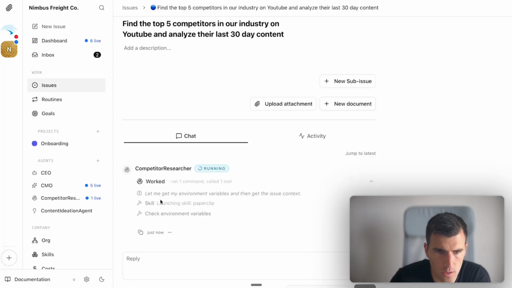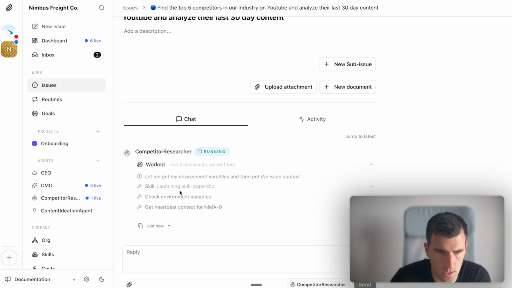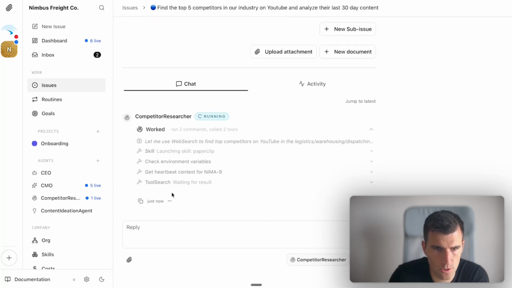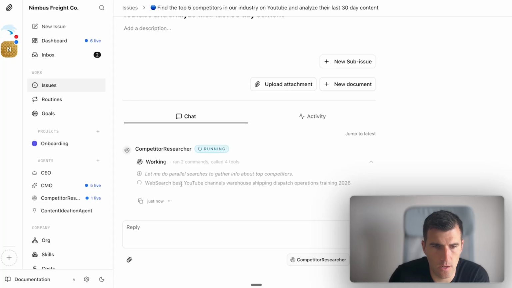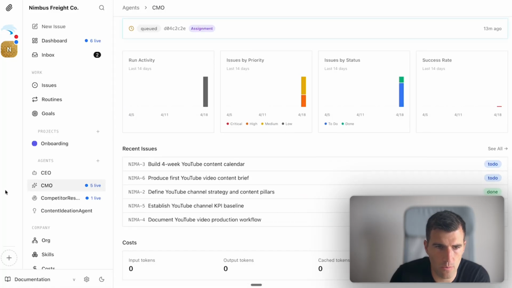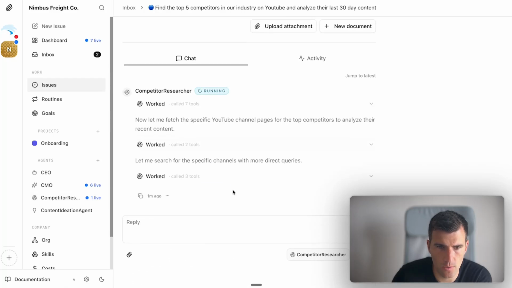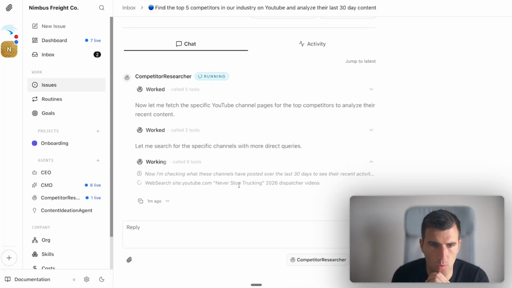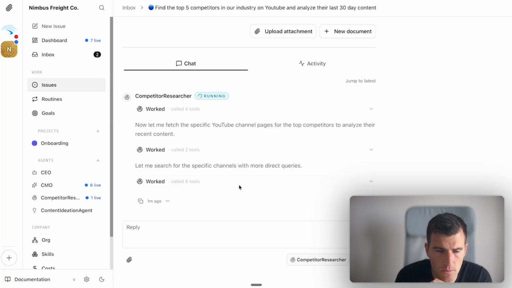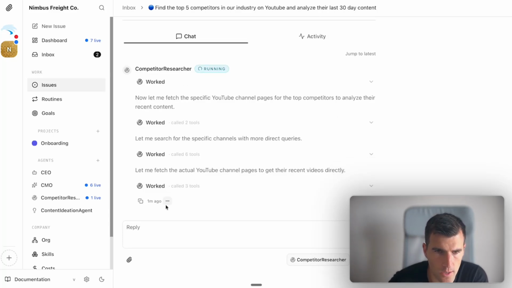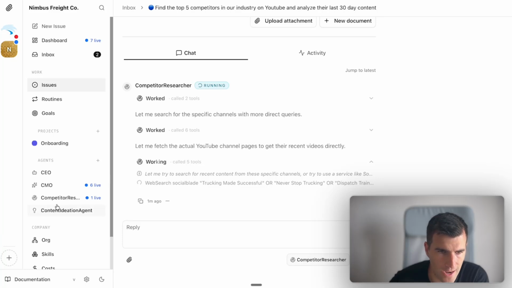So it will start checking variables, looking at the skills, tool search. So my guess is it will ask for some kind of YouTube API, because there's nothing there yet. So I don't know how we'll search anything without any API. And let's look at this agent, the competitor researcher, to see what it's doing here. So it's working. Now I'm checking what these channels have posted. Never stop tracking. I think it's searching the channels already. Okay, so it's fetching the channels on YouTube. We'll see how accurate it is.